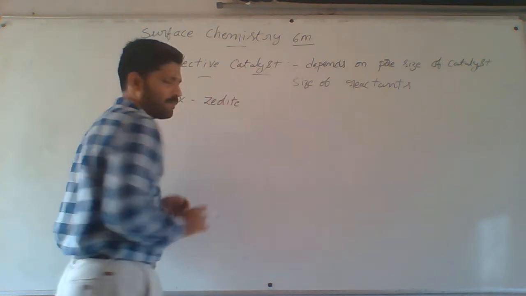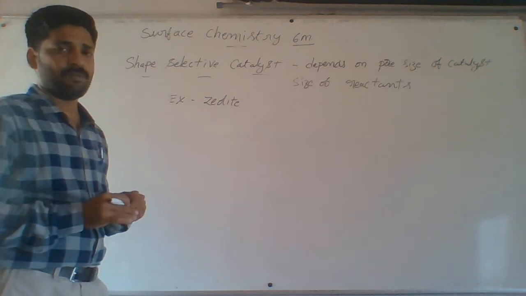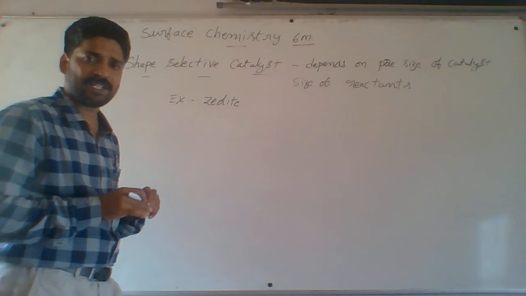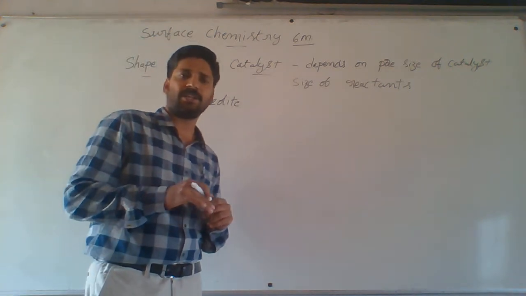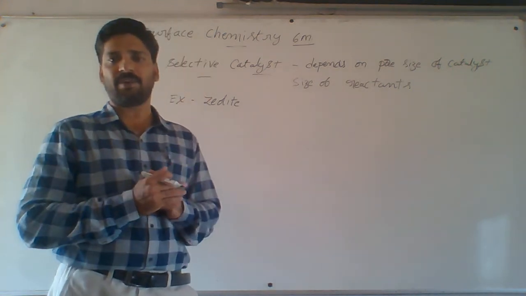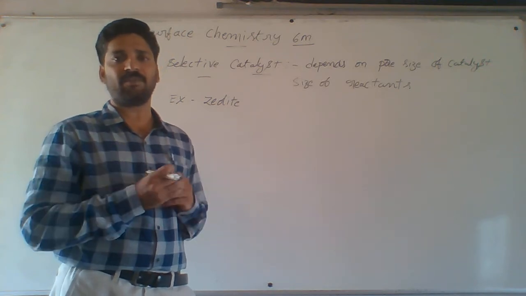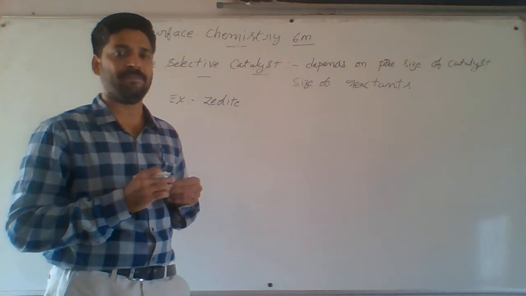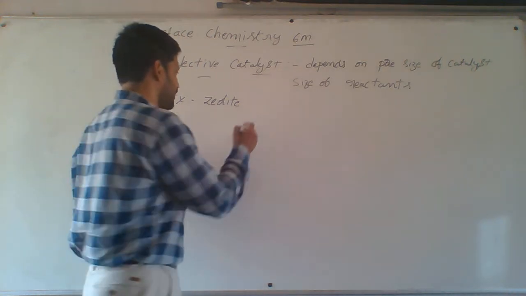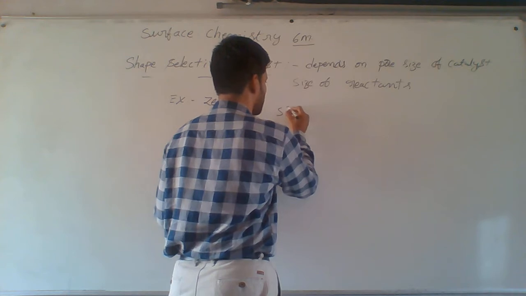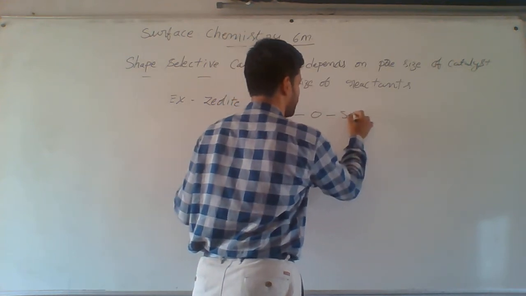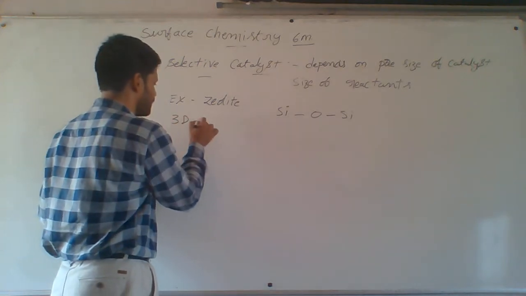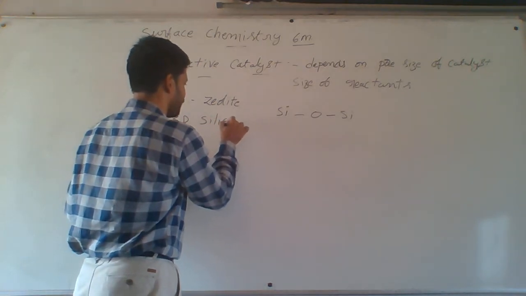Zeolite is a good example of shape selective catalyst. What is zeolite? Two types are there: natural zeolites and synthetic zeolites. Natural zeolites are obtained from rivers continuously flowing over rocks, where a green colored layer forms. It contains a little bit of zeolite, that is natural zeolite. Synthetic zeolite has continuous silicon atoms in a three-dimensional network structure of silicates. Simply, we call it the 3D structure of silicates.